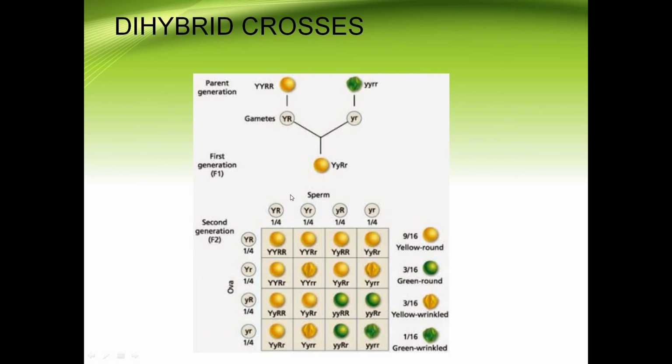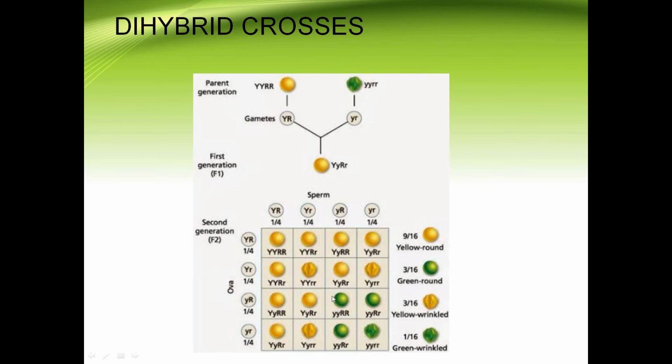These are the gametes of F1 generation of one parent, and these are the gametes of F1 generation of the other.